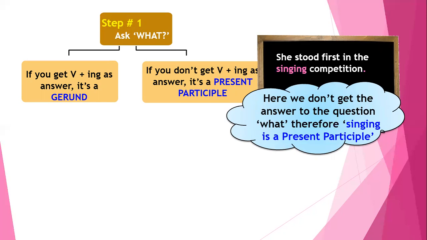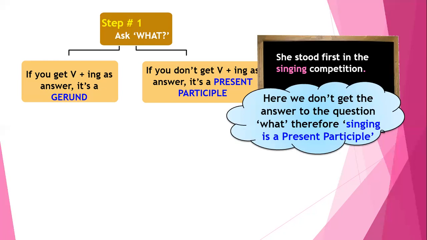So this is your second method, another way to find out whether a given word is a gerund or a participle. Here is a recap of what we just discussed. If you want to find out whether a verb plus ing is a gerund or a participle, we are supposed to ask the question what to the remaining sentence.